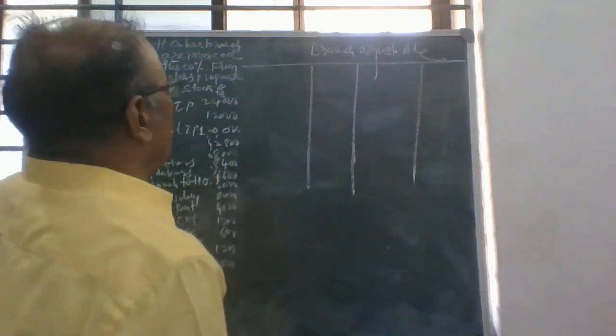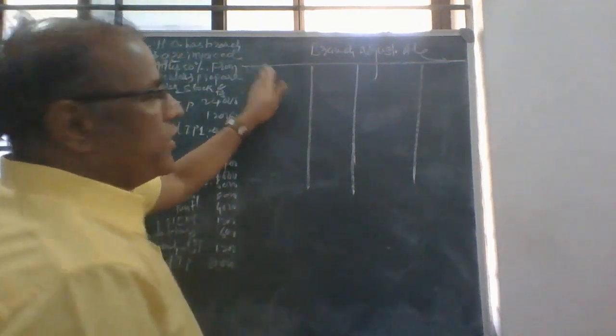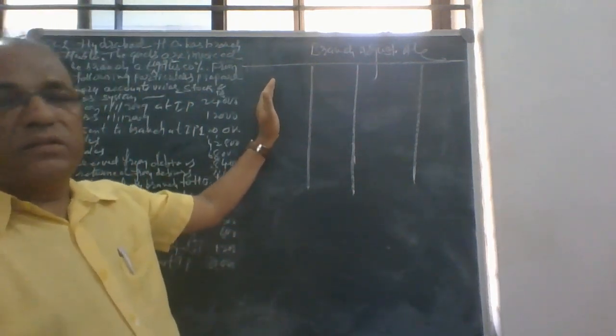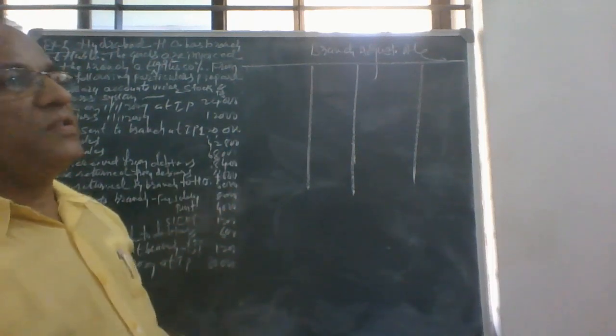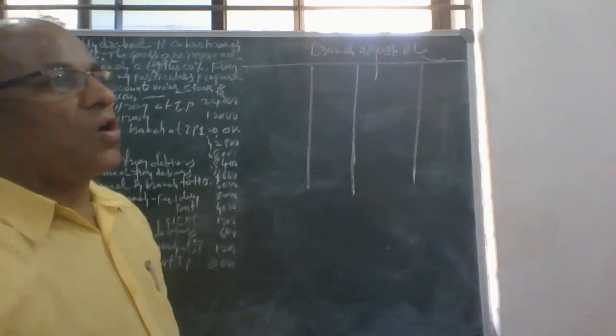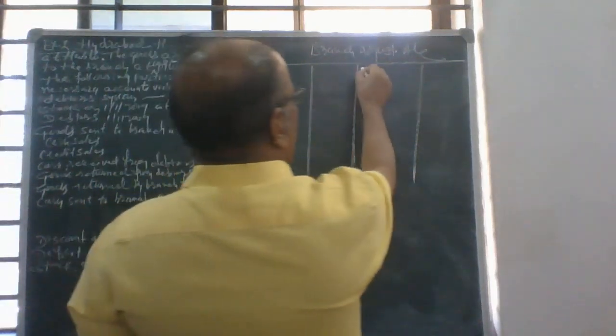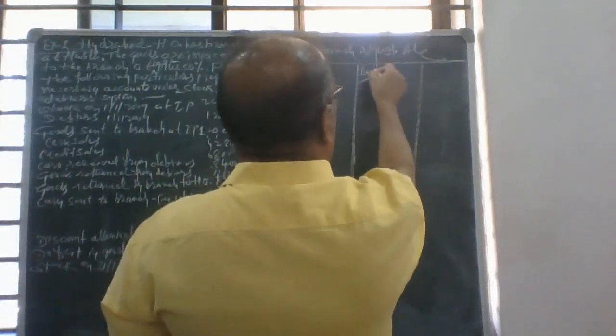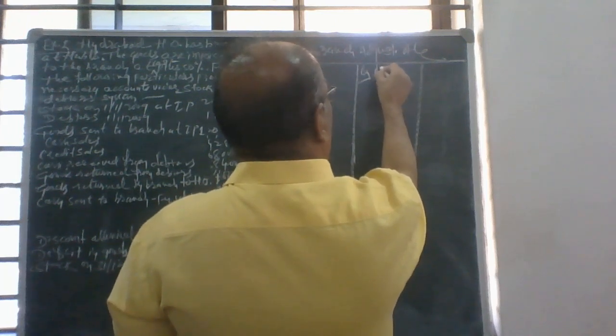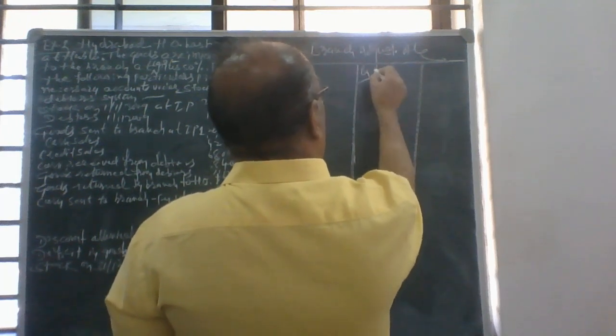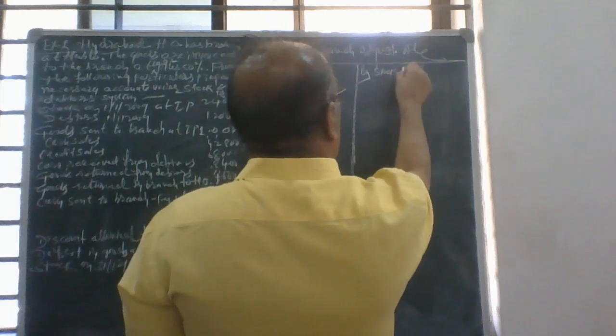So first you have to remove the loadings from the opening stock on this side. So what entry will be passed? Stock reserve account debited to branch stock account. So branch stock account credited by stock reserve.